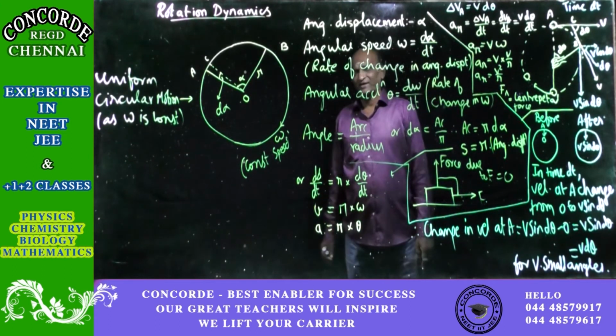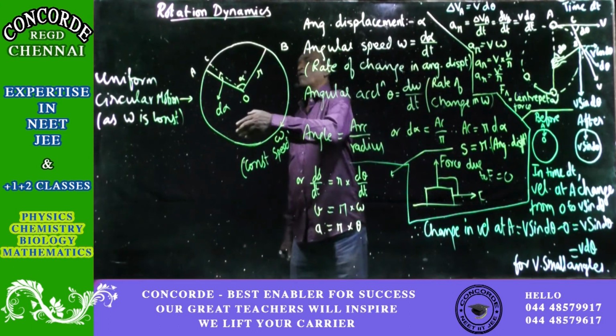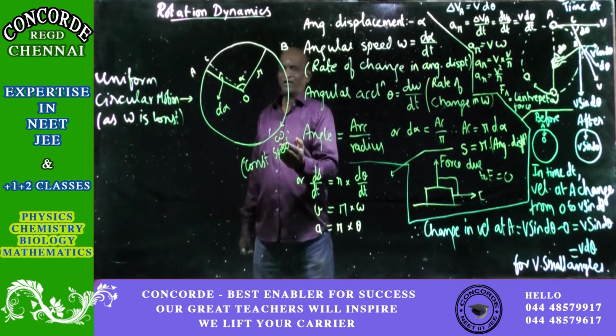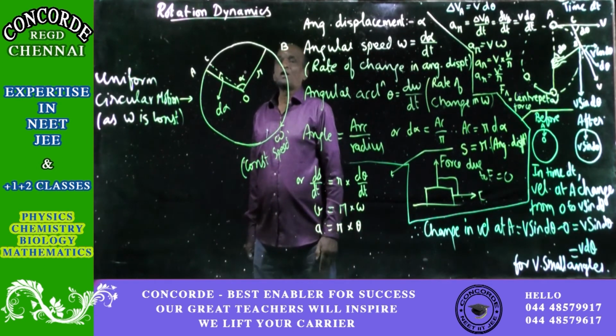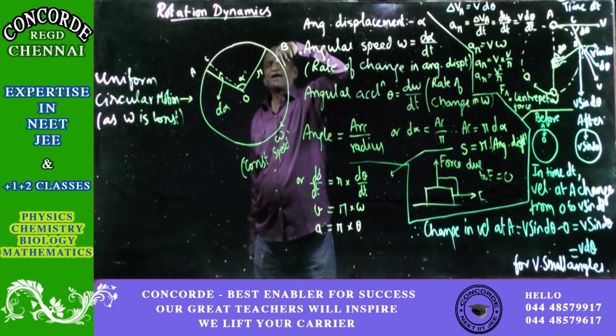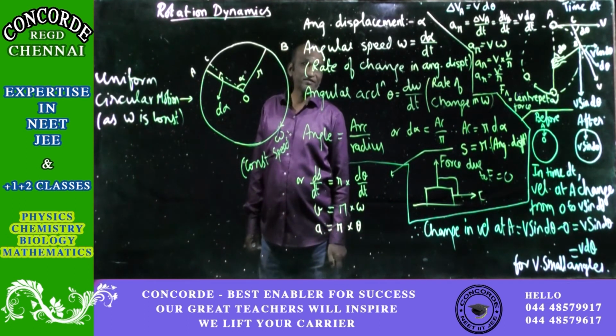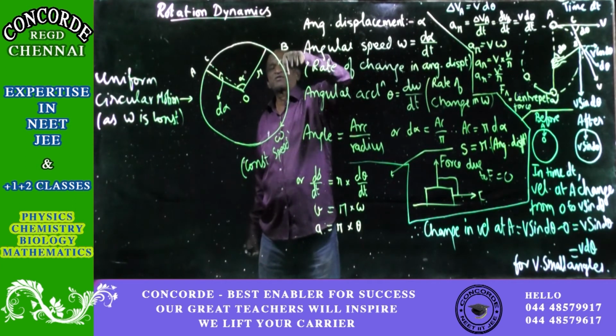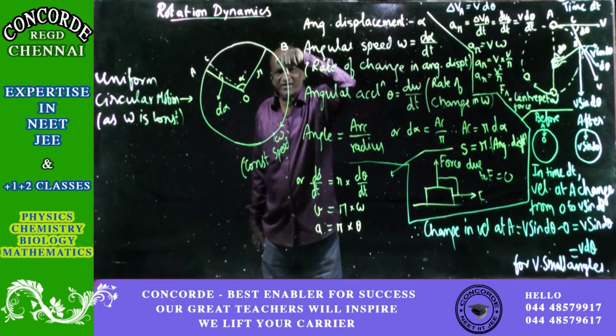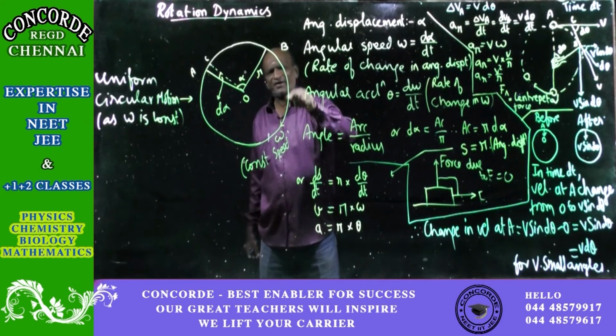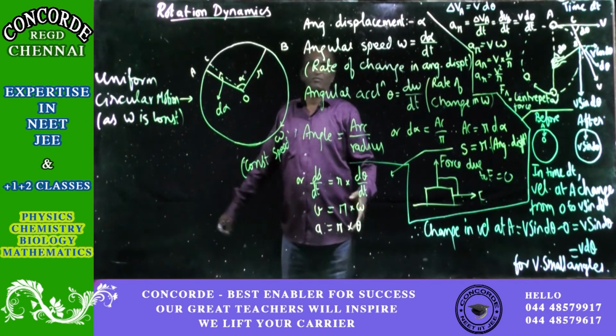Then another thing that I had told you was for uniform motion, when the angular speed is a constant, when speed is the same, when velocity is constant, acceleration is 0. Like that, there will be no acceleration in the tangential direction. At any point, take the tangential direction, there will be no acceleration.